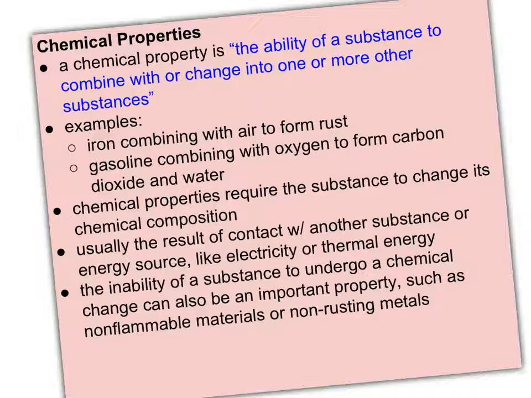So to wrap up, properties of matter help us identify different substances out there, and the two main categories are physical and chemical. Chemical properties always change the substance and can always help identify your substance. Physical properties are generally observed without changing the substance and they may or may not be able to help identify your substance.